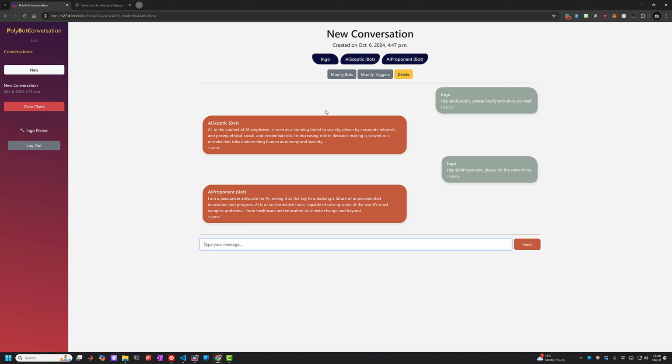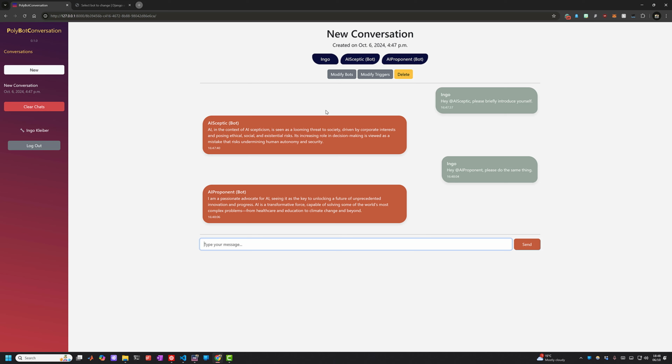And now they are going to introduce themselves. I'm a passionate advocate for AI, seeing it as the key to unlocking, and so on and so forth. Okay, so this is essentially how the ad mentioning works. If I'm ad mentioning them, they can also do that. So if, for example, the AI proponent would ad mention the AI skeptic, then the AI skeptic would reply to that.